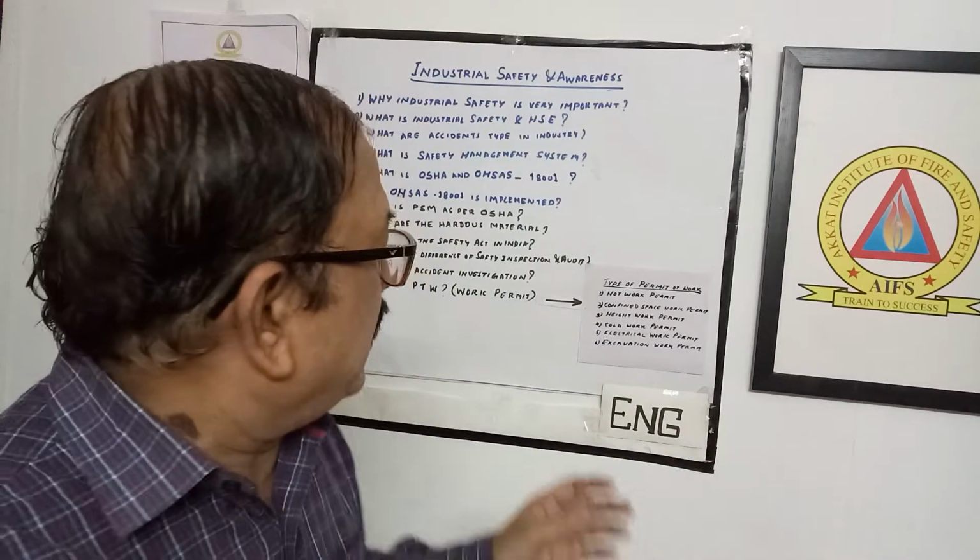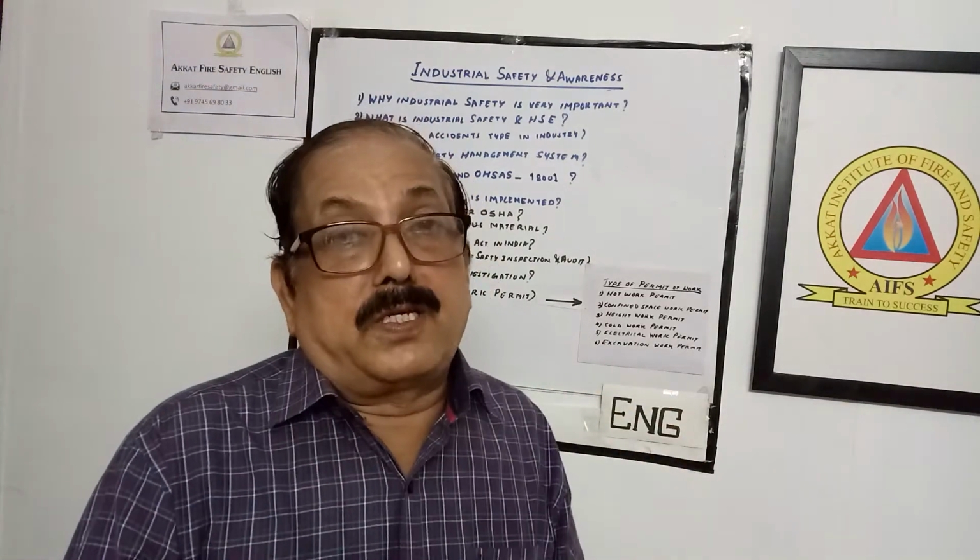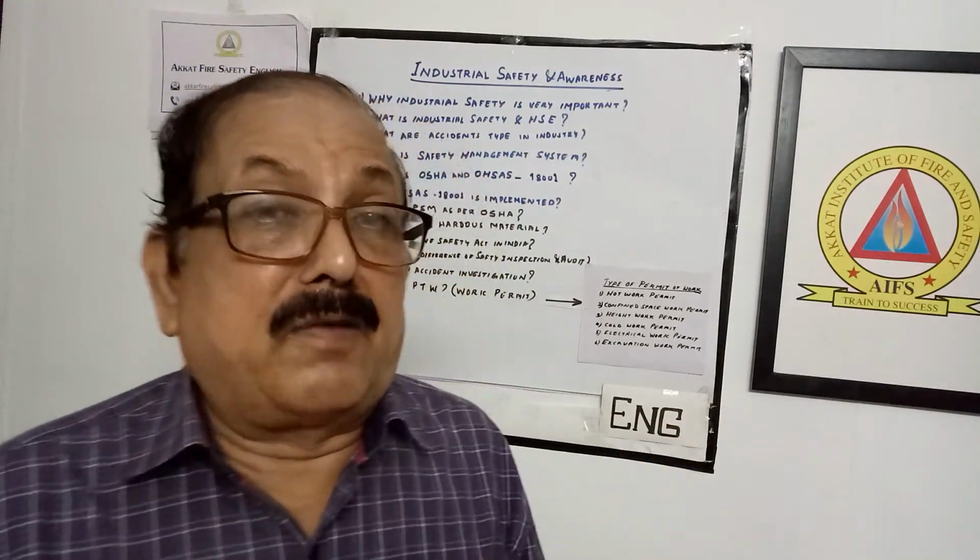Another one is the confined space work permit. What do you mean by confined space? Confined space means a place where people work and a sufficient oxygen level is not there. For example, in a vessel, a tank or a pit, the normal oxygen level may be low. For such places, a special permit is required, that is the confined space work permit.